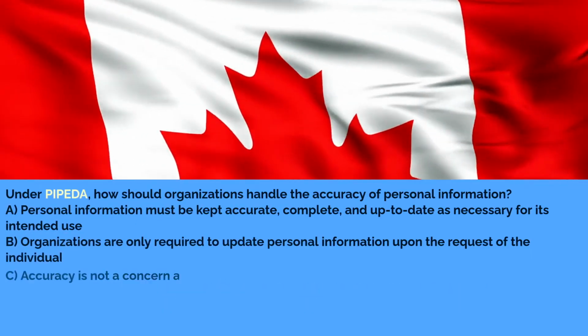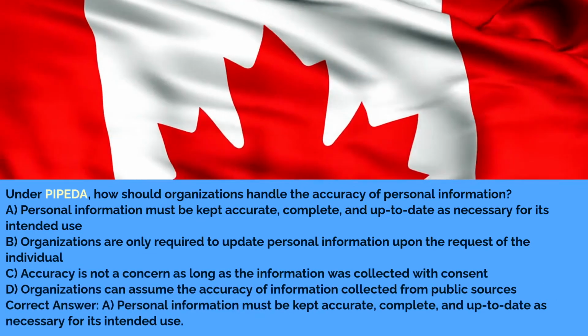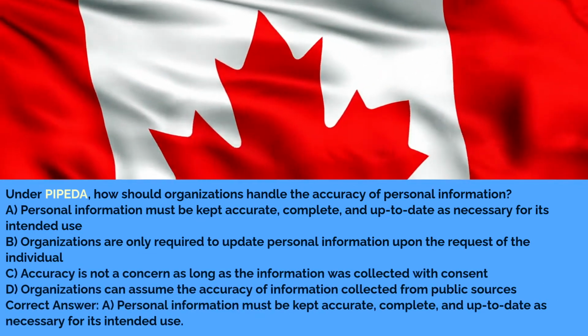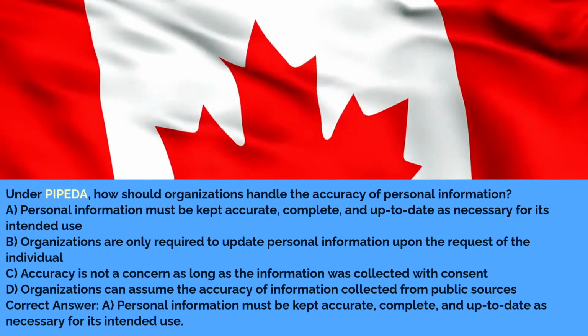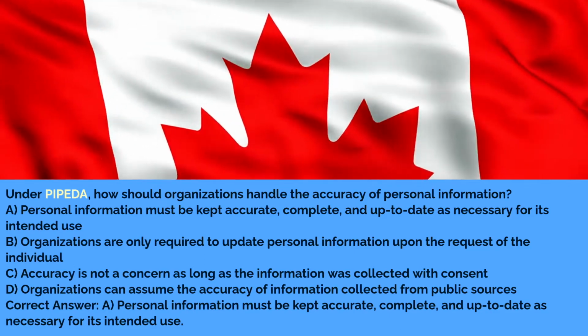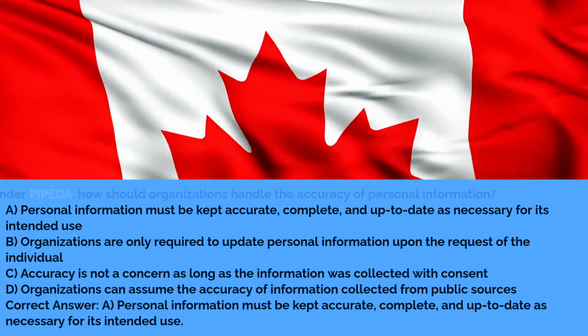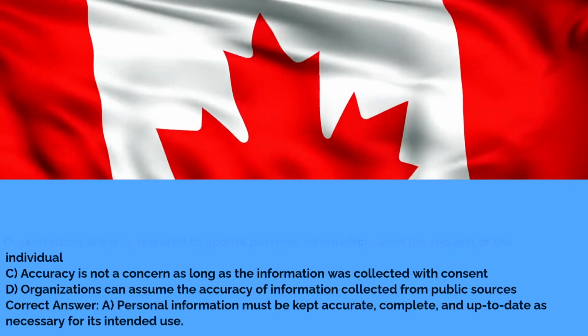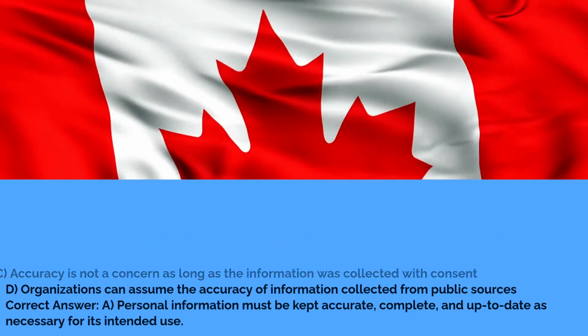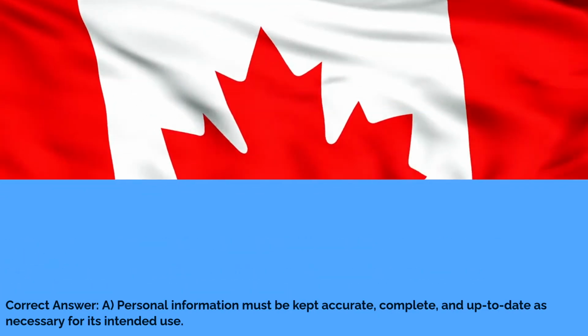Under PIPEDA, how should organizations handle the accuracy of personal information? A. Personal information must be kept accurate, complete, and up to date as necessary for its intended use. B. Organizations are only required to update personal information upon the request of the individual. C. Accuracy is not a concern as long as the information was collected with consent. D. Organizations can assume the accuracy of information collected from public sources. Correct answer A. Personal information must be kept accurate, complete, and up to date as necessary for its intended use.